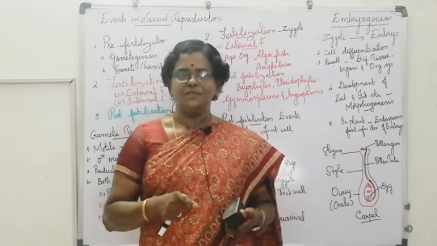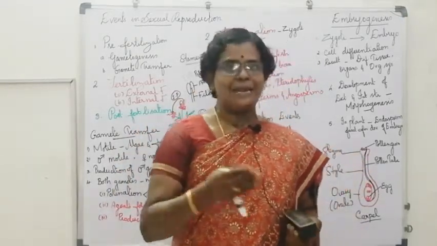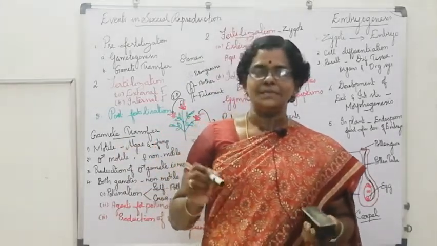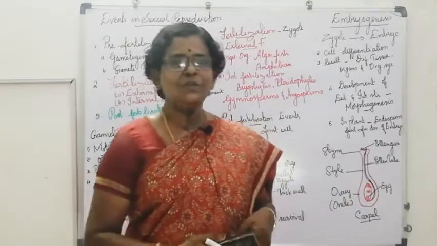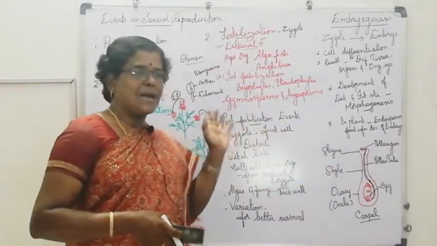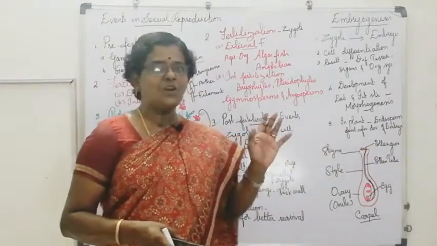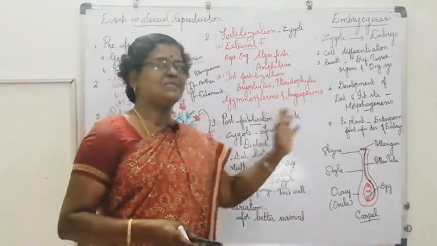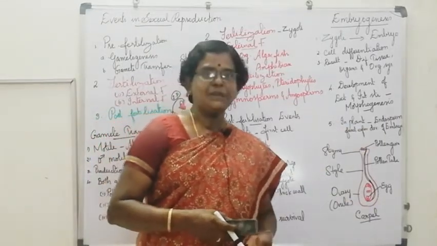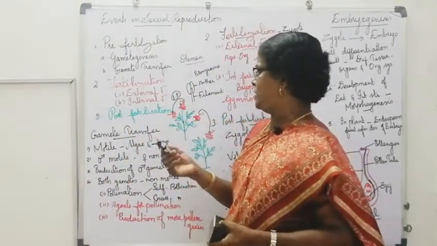Insects include butterflies, dragonflies, honeybees and others. The transfer of pollen grains from anther to the stigma of the carpel is known as pollination. There are two types of pollination, cross pollination and self pollination.